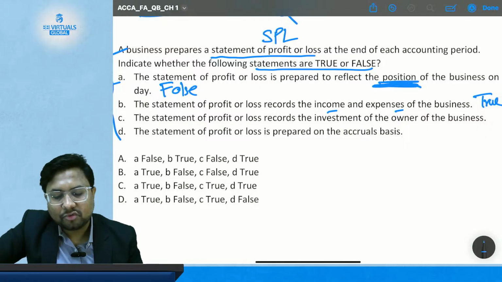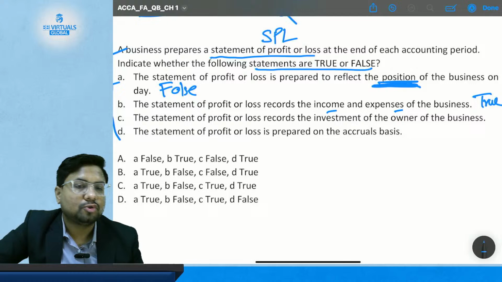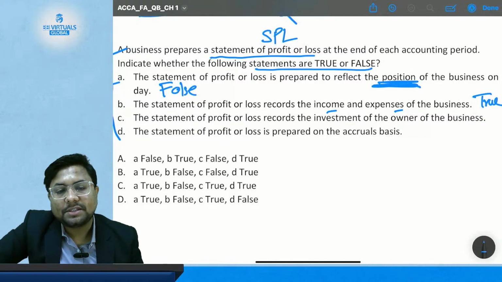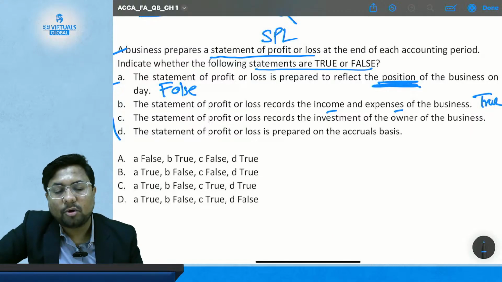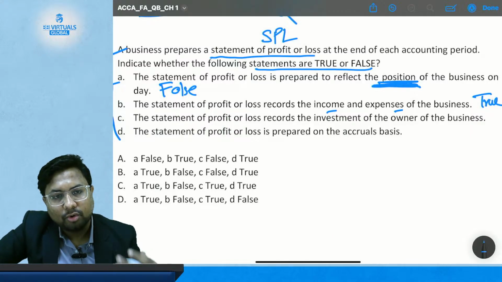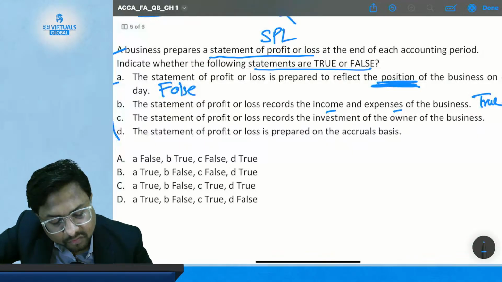Is this statement true or false? This is false because the statement of financial position shows you the equity and owner's capital. The statement of profit or loss does not disclose the investment of the owner. So this statement is false, not correct.